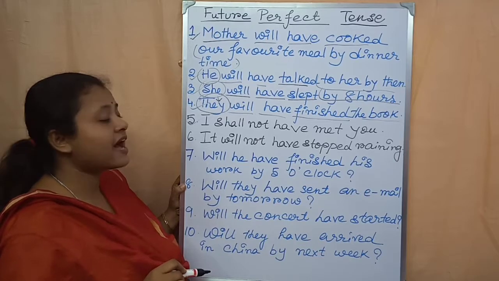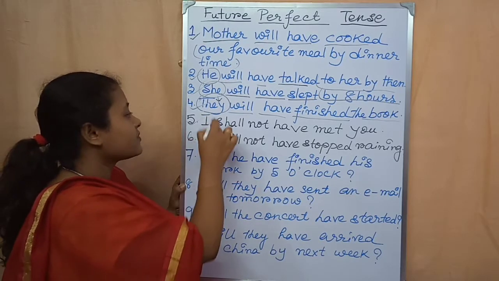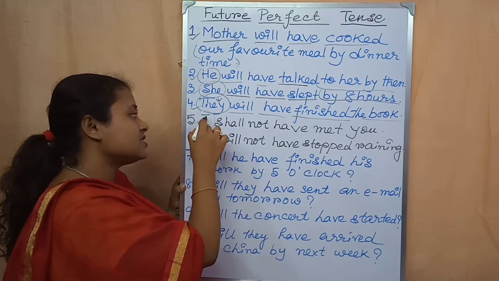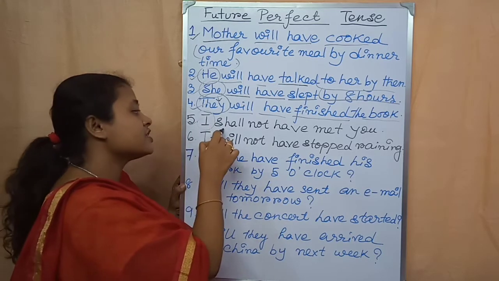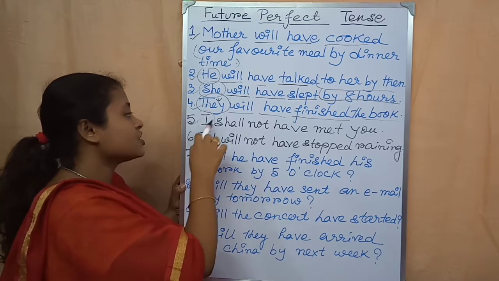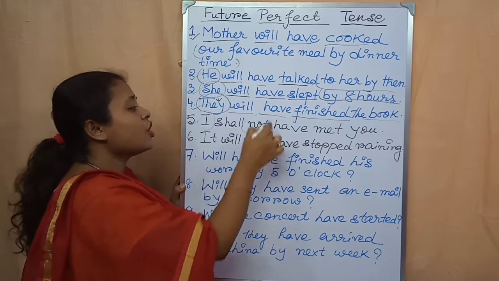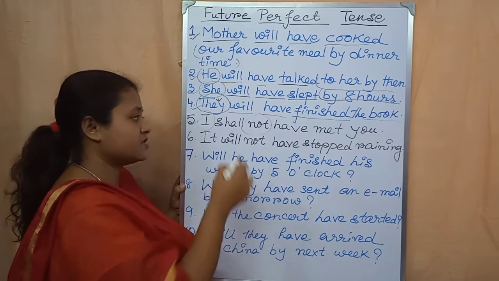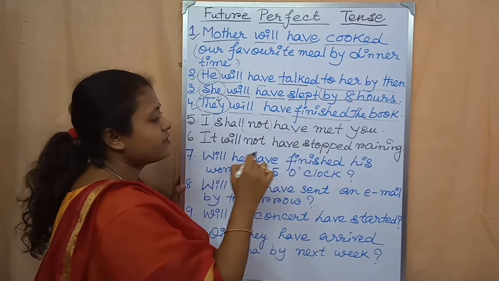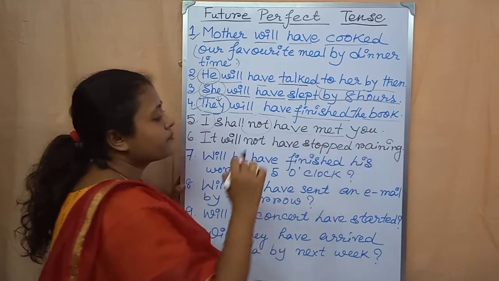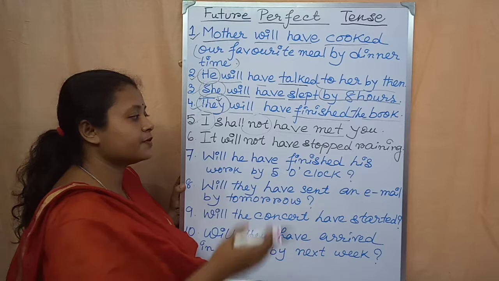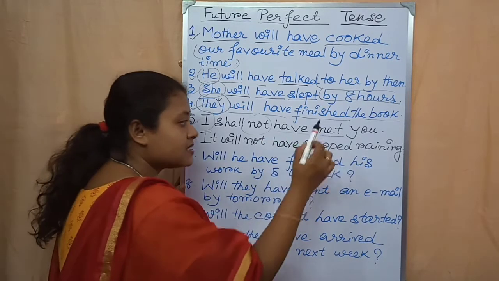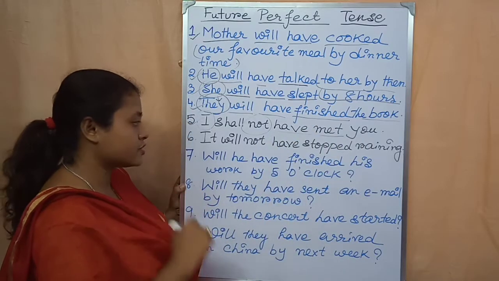Now come to the fifth example. I shall not have met you. I is the first person. Because it is first person, that's why I have written here shall. After the subject I have written shall, then not. Why? Because I am giving an example from a negative statement. Then have, then the past participle form of the main verb, that is met: meet, met. So met, then the rest of the sentence, then full stop.